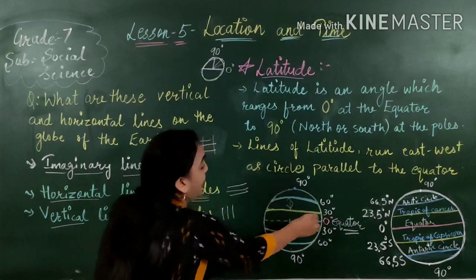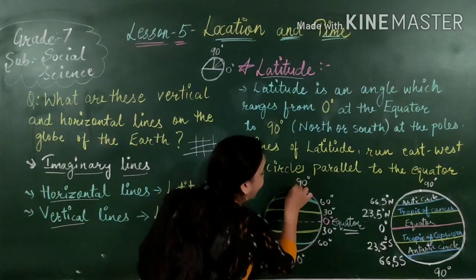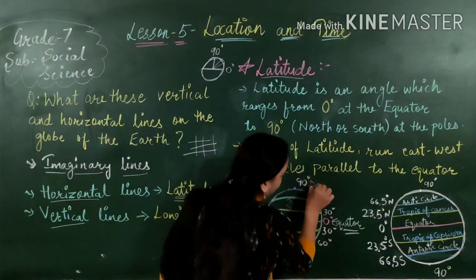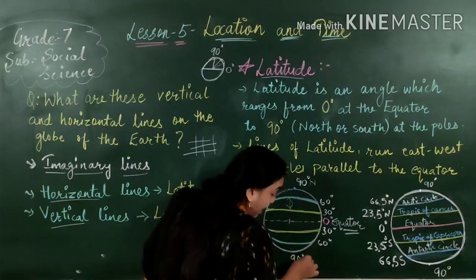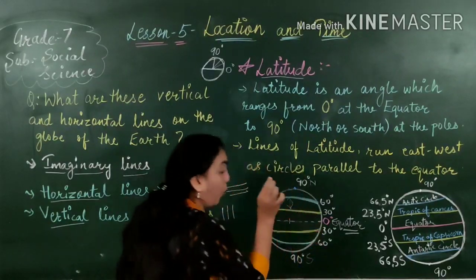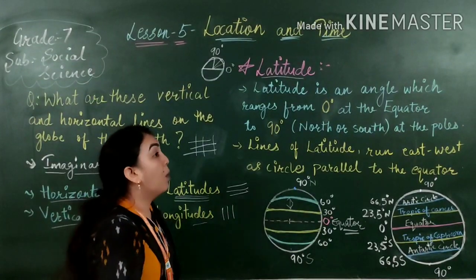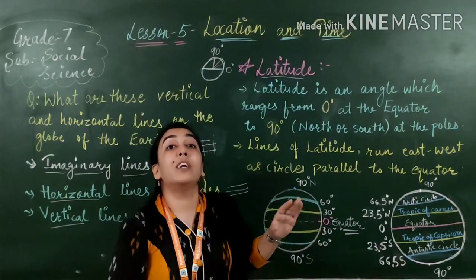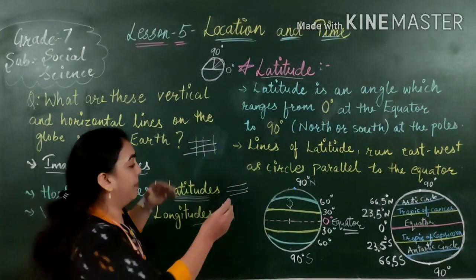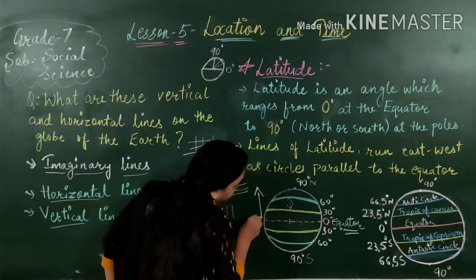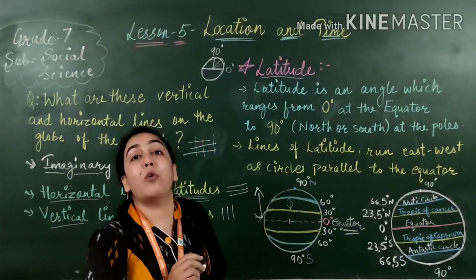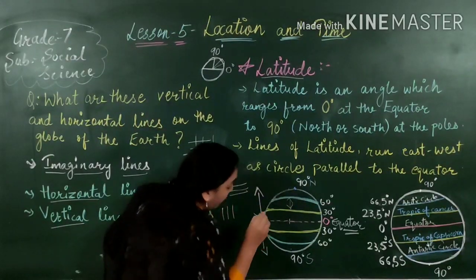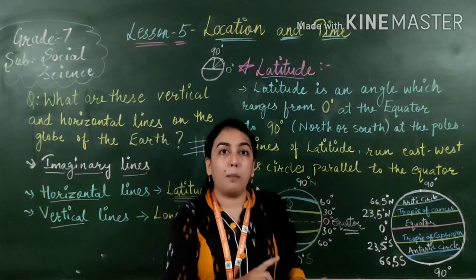So if we take this 0 degree from here, here there is 90 degree. Now this 90 degree is of north and this 90 degree is of south. Why? I will explain. See, when the equator is dividing the earth into two halves, the portion above the equator, meaning this one from here to here, will be called the northern hemisphere, and this portion will be called the southern hemisphere.